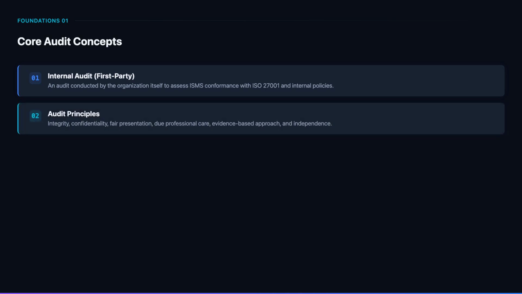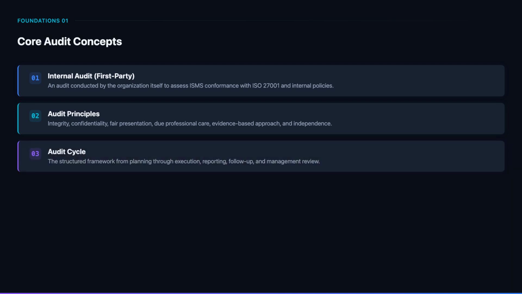ISO 27001 audits are underpinned by 6 core principles. Integrity demands honesty and objectivity. Confidentiality requires protecting sensitive information access during the audit. Fair presentation means reporting findings accurately and completely. Due professional care calls for diligence and judgment. An evidence-based approach ensures conclusions rest on verifiable facts. And independence keeps auditors free from bias or conflicts of interest.